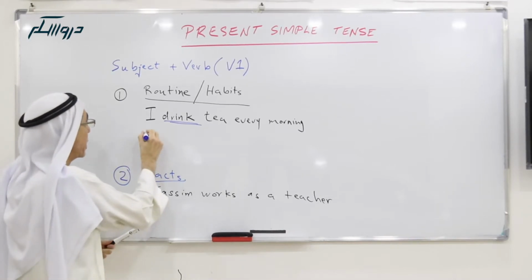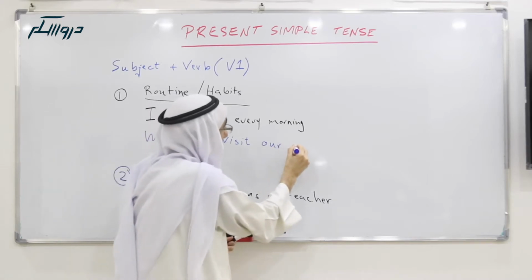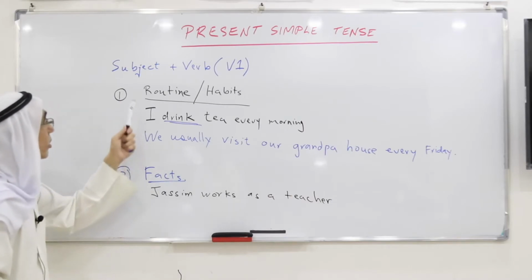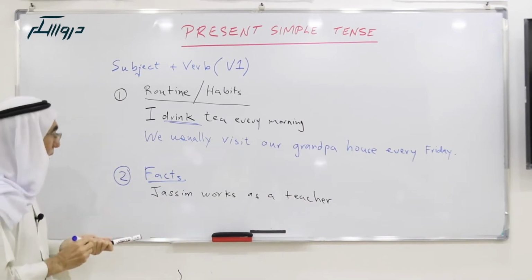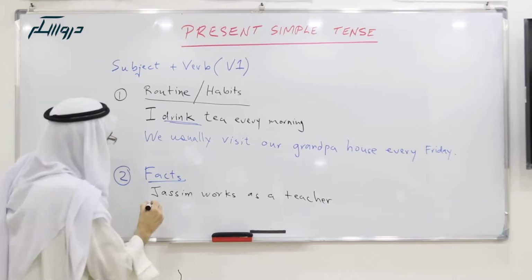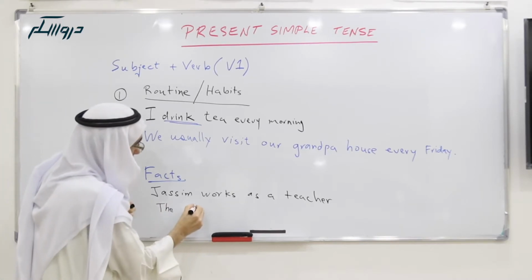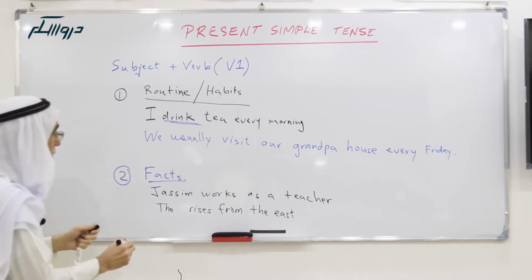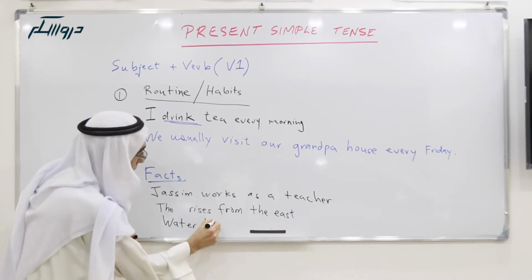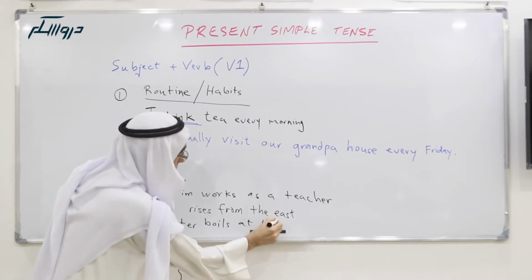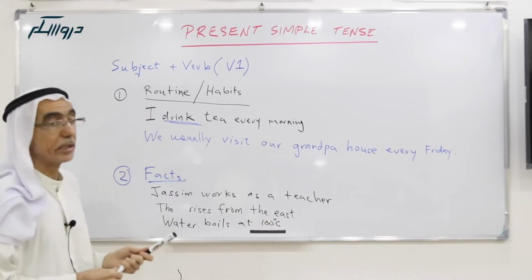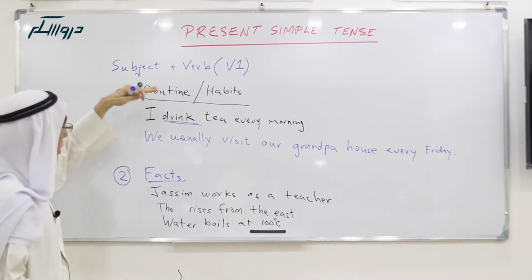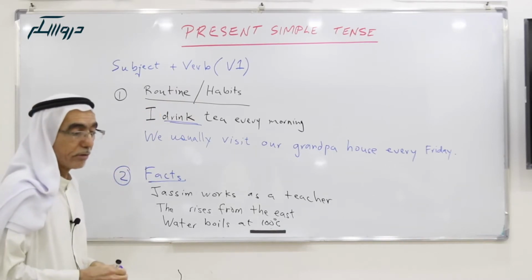We usually visit our grandpa's house every Friday. This is also routine and habits. Facts, we can say, for example, the sun rises from the east. This is a fact. Or we can say water boils at 100 degrees centigrade. This is also a scientific fact. So we use present simple tense for routine and habits and for facts.